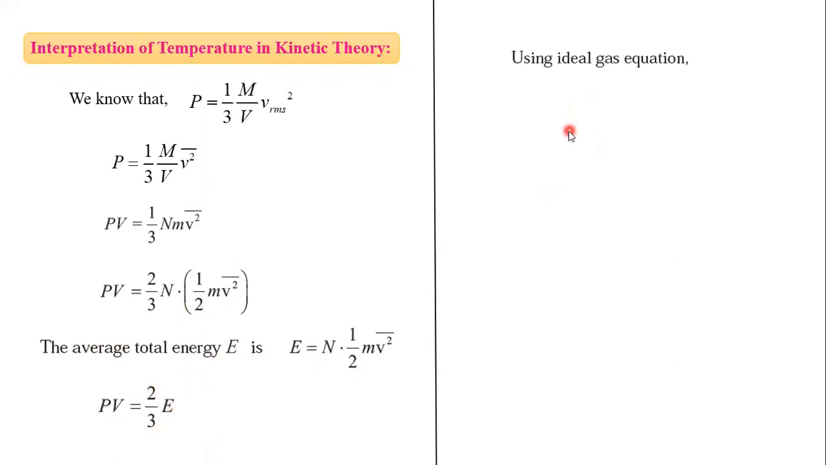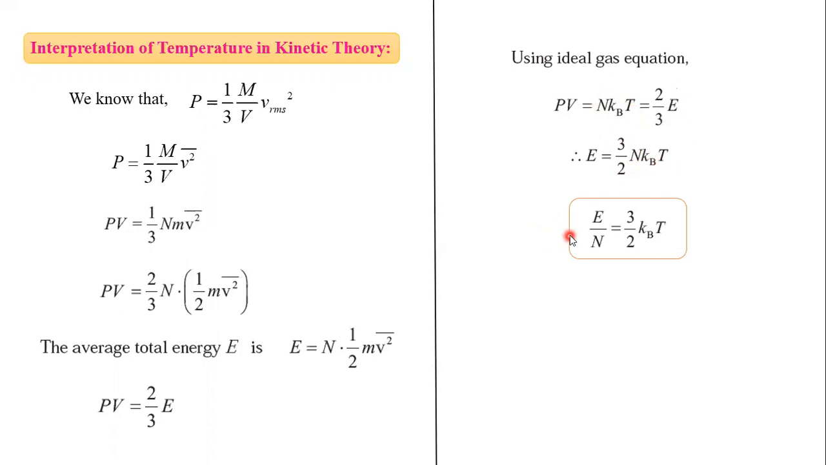Okay, by using the ideal gas equation, we can write PV is equal to N, PV is equal to RT. So instead of R, we write N into Kb, and this PV is equal to this 2 by 3 E. So E we can write as 3 by 2 N Kb T. N into Kb we can write as R. So 3 by 2 RT also we can write for this kinetic energy.